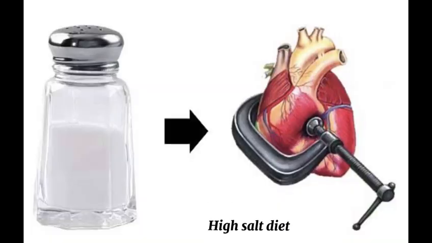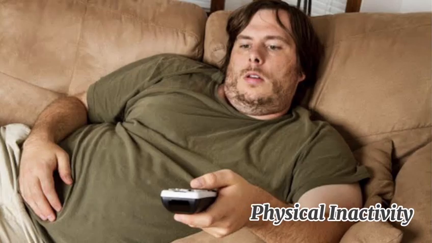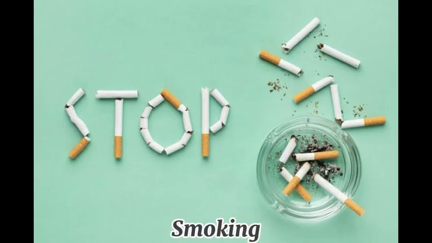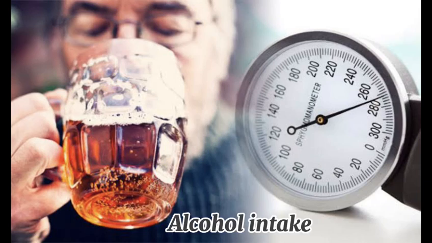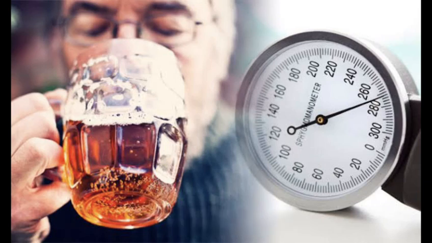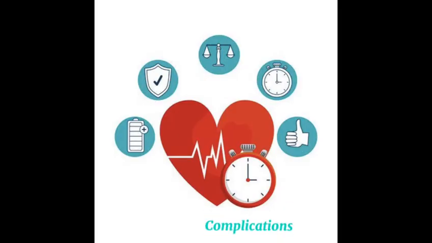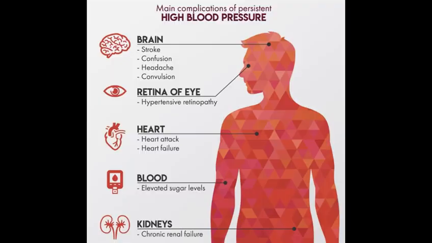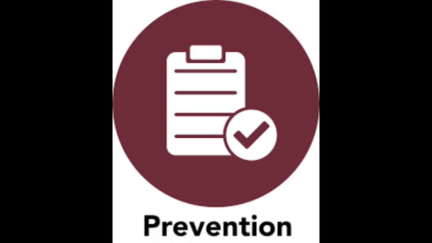High salt diet, physical inactivity, smoking, alcohol intake. These are all the factors you can control. Hypertension can cause many problems. High blood pressure can lead to complications like stroke, renal failure, heart attack, and hypertensive retinopathy. There are many ways to prevent hypertension.